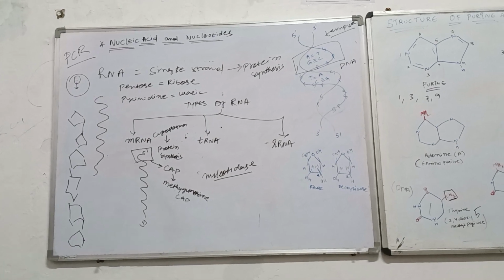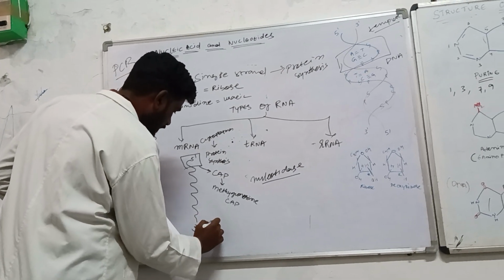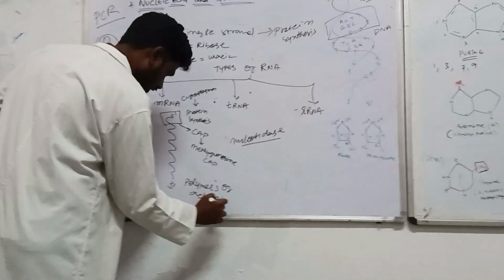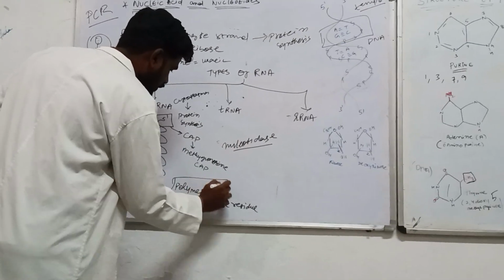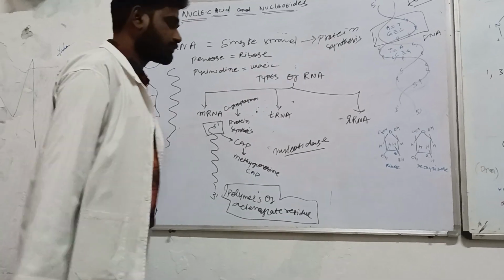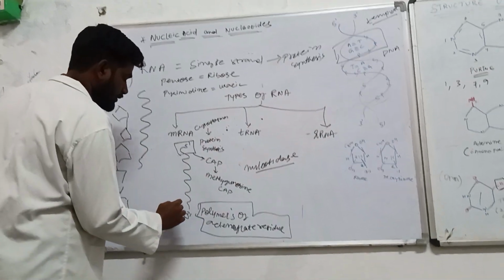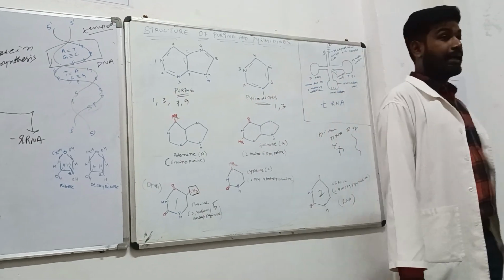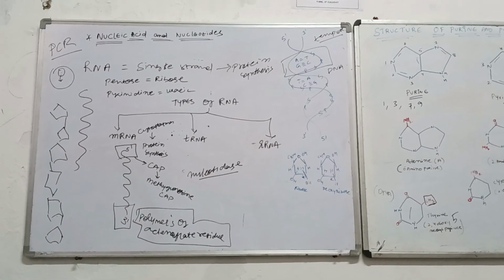At the 5 prime end there is the cap. At the 3 prime end there will be a special type of product, a polymer of adenylate acid. Polymers of adenylate acid is also a product. Now, two things are getting protected so that the nucleotidase enzyme should not come and attack any part of your RNA, any part of your messenger RNA.